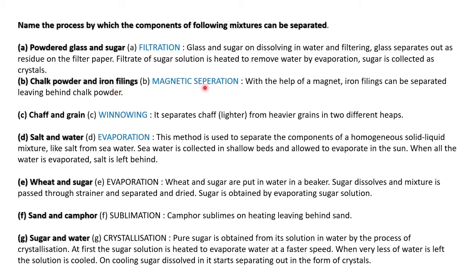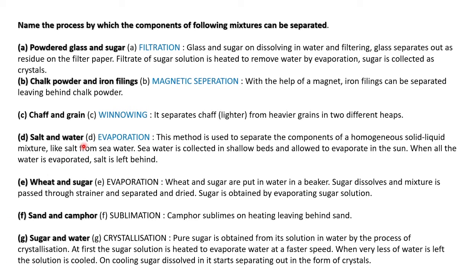With the help of a magnet, iron filings can be taken out and chalk powder will be left on the paper. Then chaff and grain: winnowing method. When we are winnowing, the lighter chaff goes out, and the heavier grains remain in heaps.